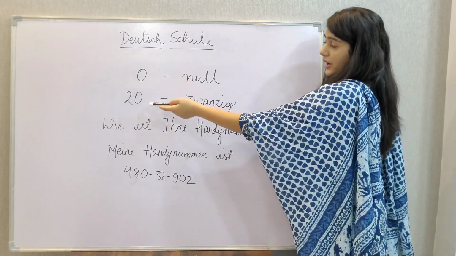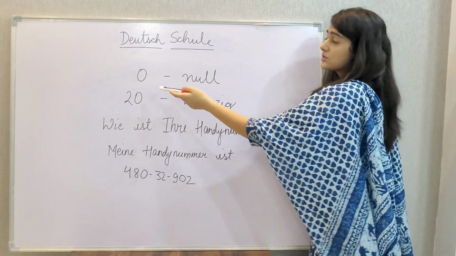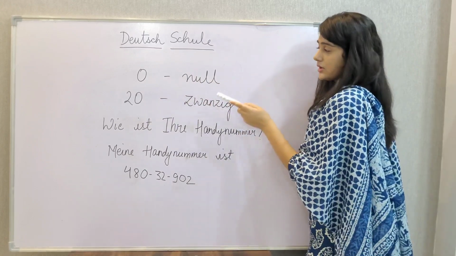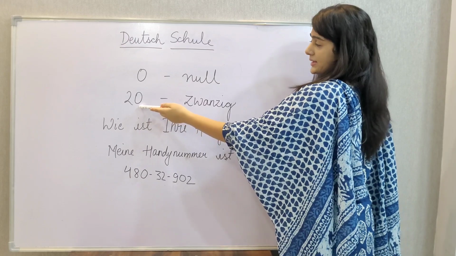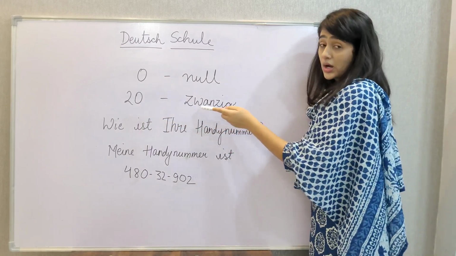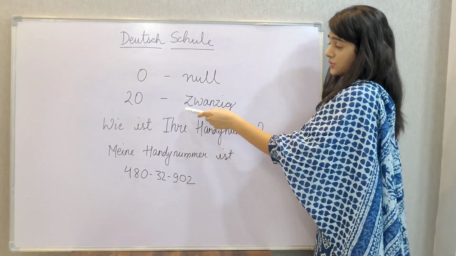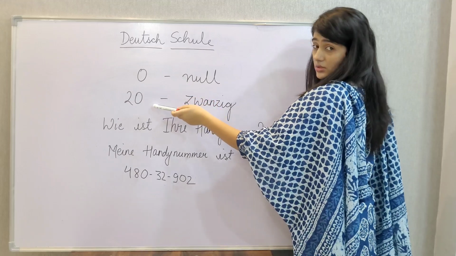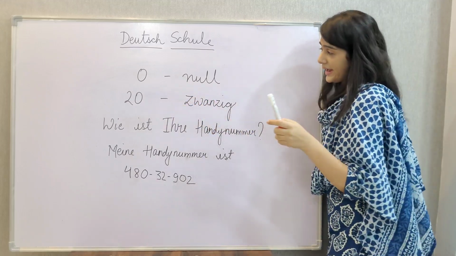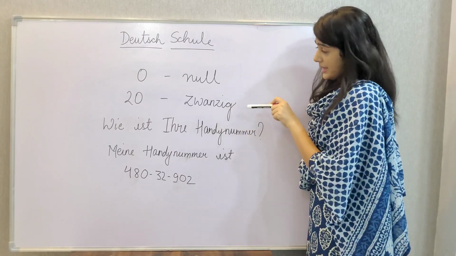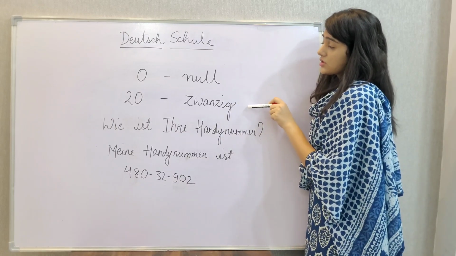Now we have these two numbers on our screen. This is number 0 and number 20. So 0 in German is null. Null, and this is number 20. So number 20 is Zwanzig. Zwanzig. Null und Zwanzig. Und is and. Okay, so this is null, and number 20 is Zwanzig.